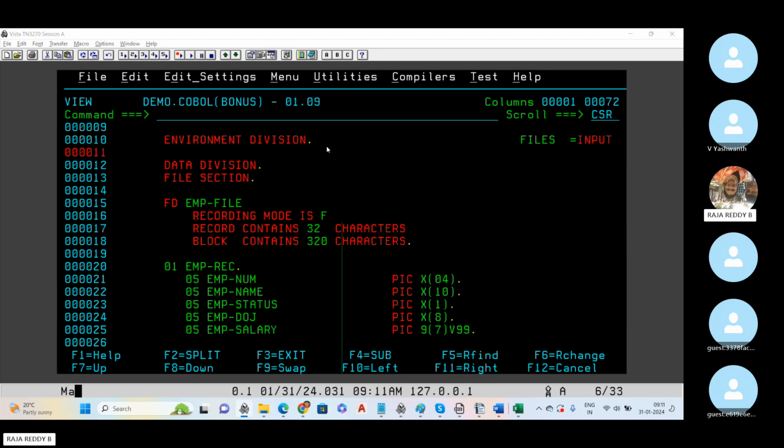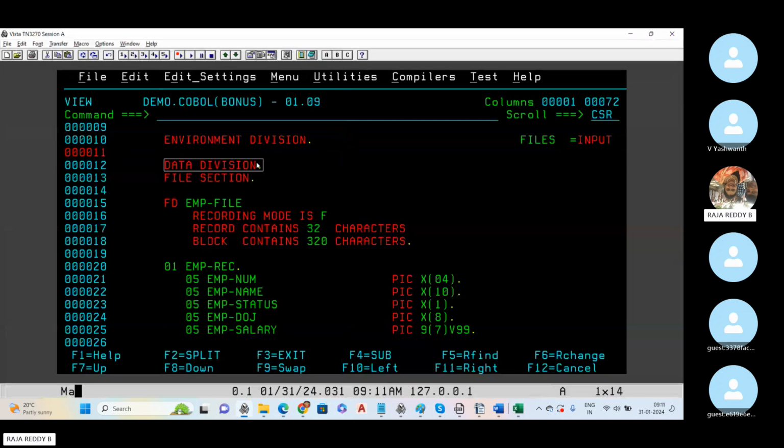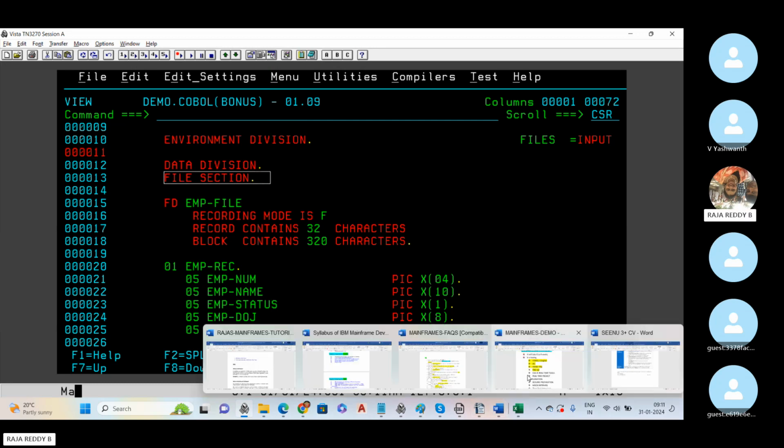Then the third division is the data division. Its name indicates it's about data. What kind of data are you going to use? If I use files, I mention them in the input output section under the environment division. Then under the data division, in the file section, I should mention the structure of the files. Earlier I showed the file system, no?